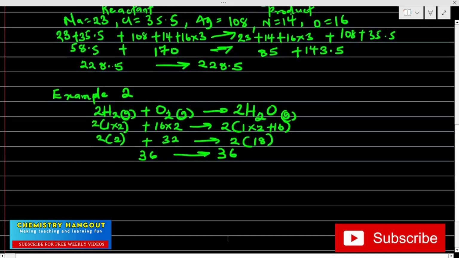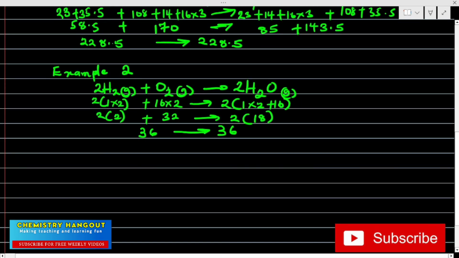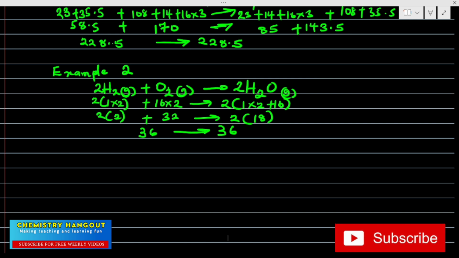So the law of conservation of mass is telling us that mass can neither be created nor destroyed in an ordinary chemical reaction, meaning everything we have on the reactant side must be equal to everything we have on the product side. I want to believe that is very clear. So in an ordinary chemical reaction, if the reactants come together to give us product, even if they are gases, everything on the reactant side must be equal to everything on the product side.